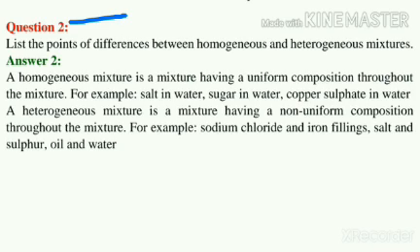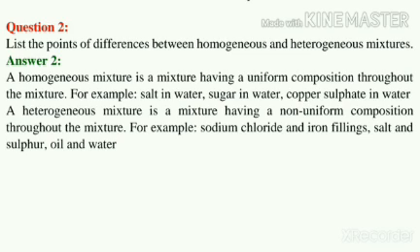The heterogeneous mixture has visible boundaries of separation between the various constituents. The constituents of a homogeneous mixture cannot be seen easily, while the constituents of a heterogeneous mixture can usually be seen easily. So here in short, we can write, a homogeneous mixture is a mixture having a uniform composition throughout the mixture.